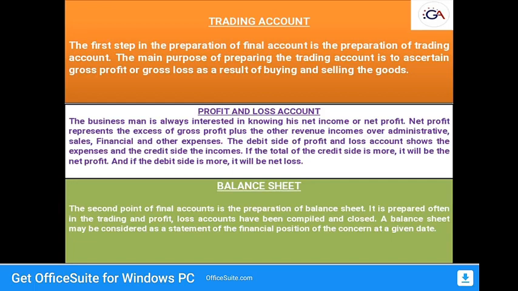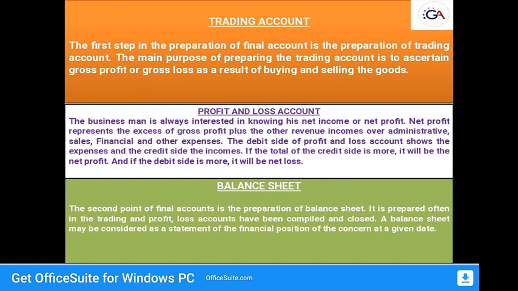And another one is the profit and loss account. So in business, any businessman is also interested in knowing the net income or net profit. For example, if you start a business, definitely you will be eagerly waiting to know whether you are getting profit or loss. Same like that, every businessman also wants to know whether they are getting net income or net profit. It represents the excess of gross profit plus other revenue incomes over administrative, sales, financial and other expenses.